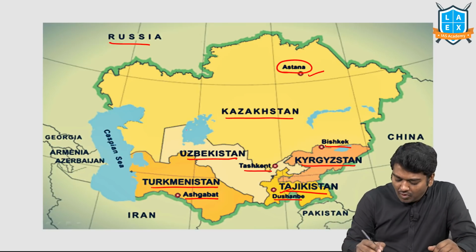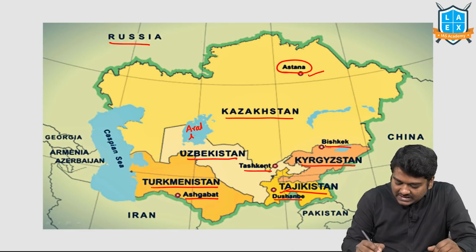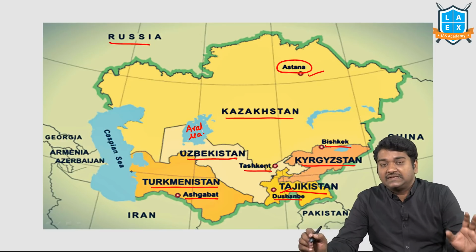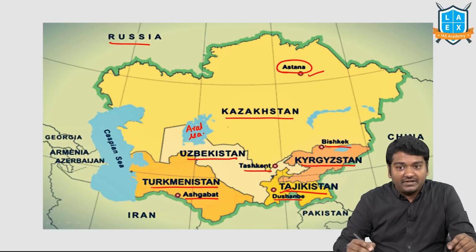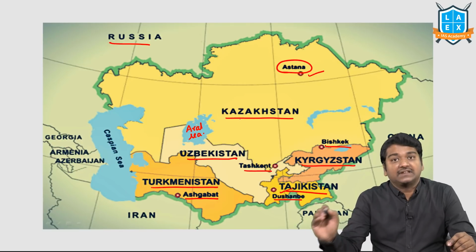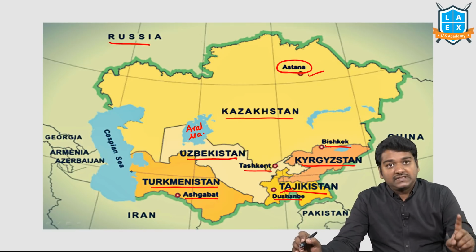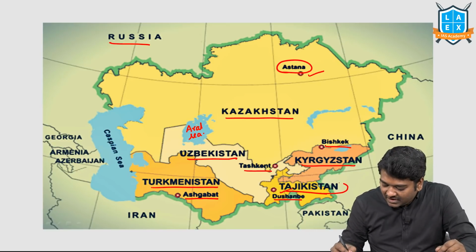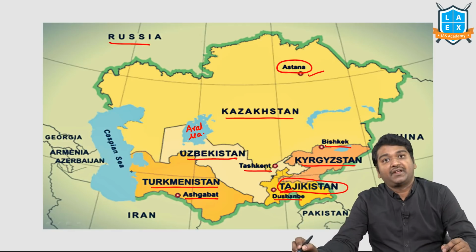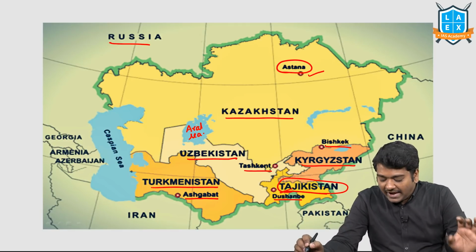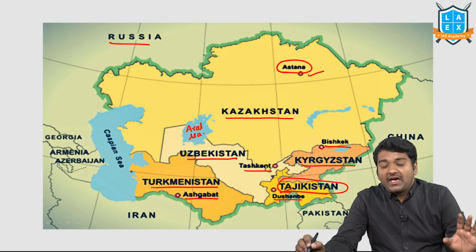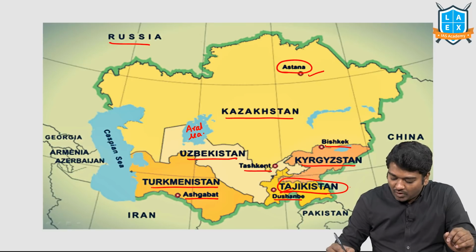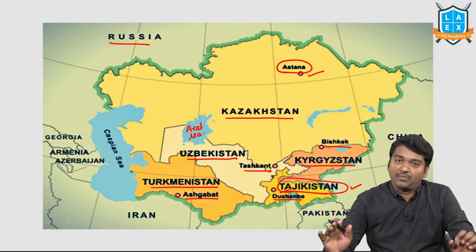This is one question that you can expect. Second, you have the Aral Sea in this particular area. They may simply ask you, the Aral Sea is in between which 2 countries? Uzbekistan and Kazakhstan, right? This is another important aspect. I want you to know Tajikistan is one Central Asian country where India's Air Force base is present. So from that point of view also, this place is important.